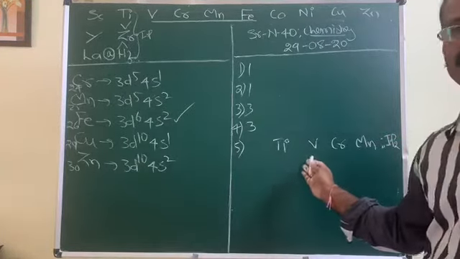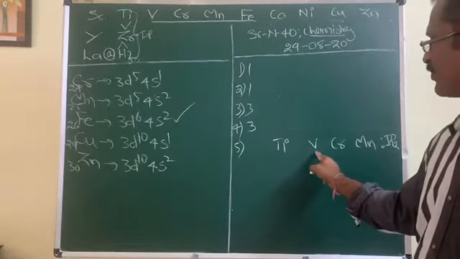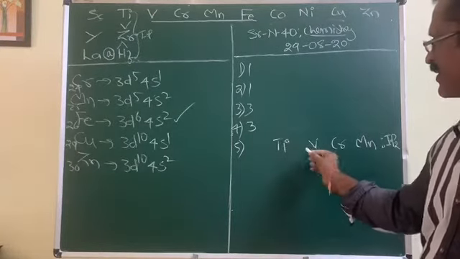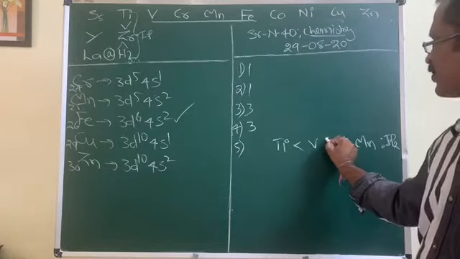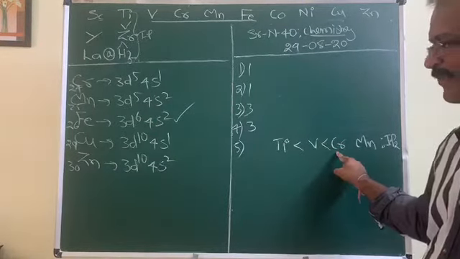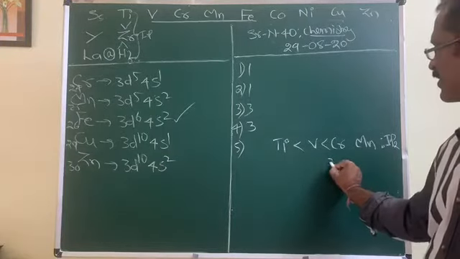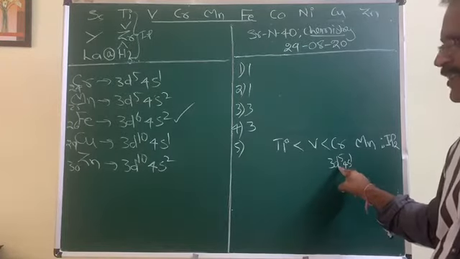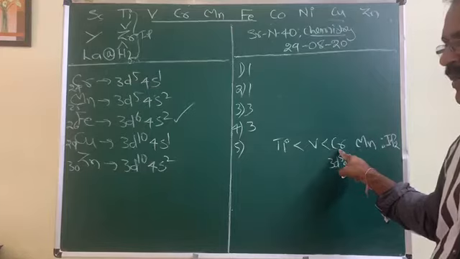From left to right, generally ionization potential increases. So titanium to vanadium, that is a periodic trend in a period, left to right increases. Titanium to vanadium increases. Then vanadium to chromium also increases. When you compare the IP2 value of these two elements, its configuration is 3d5 4s1. It shows removal of the second electron is difficult. That indicates its IP2 is maximum.